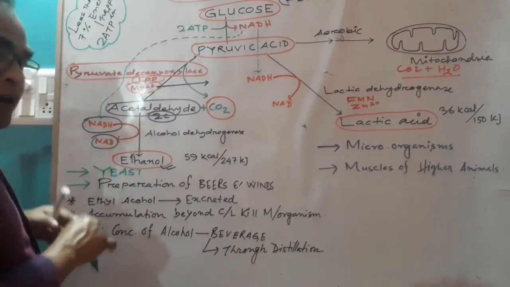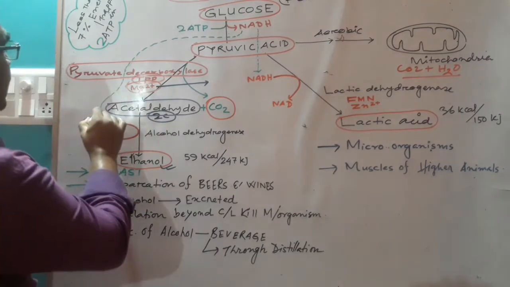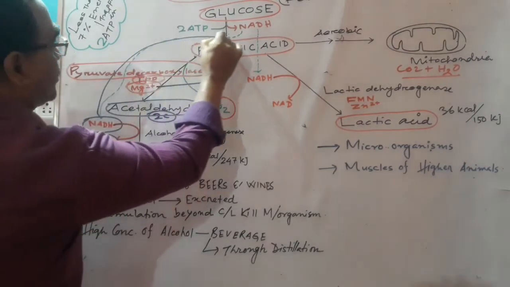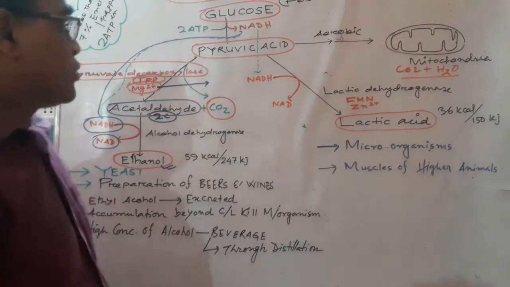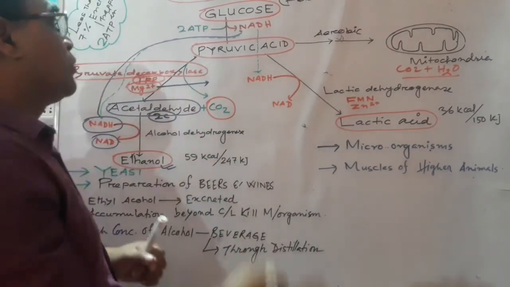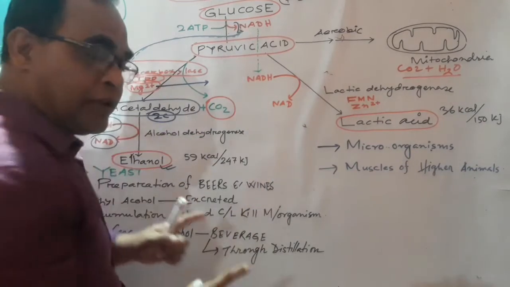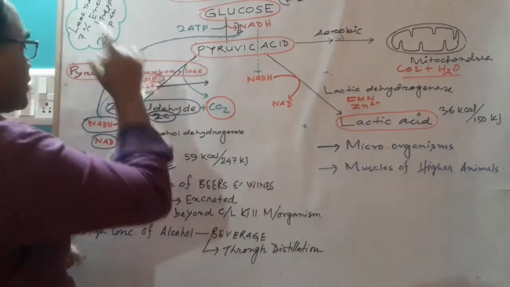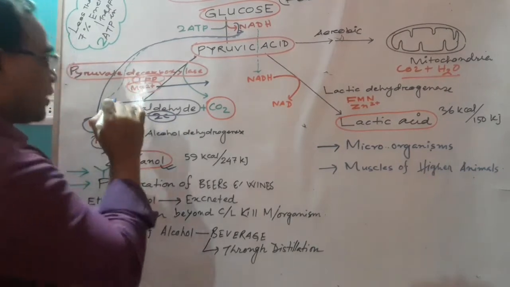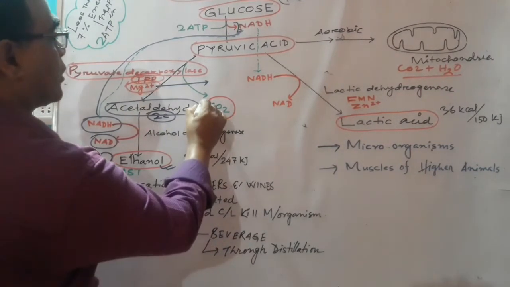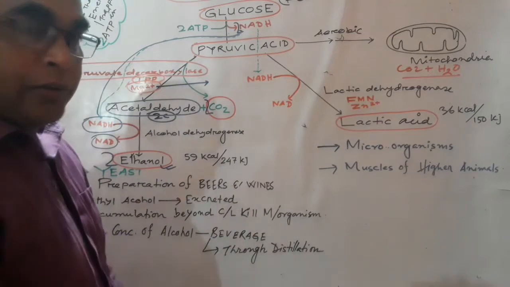The NADH molecules are the molecules which are produced in the process of glycolysis. So, the two NADH molecules produced in glycolysis are used up here to form two ethyl alcohol molecules as well as two carbon dioxide molecules.